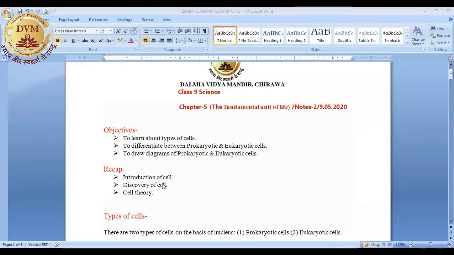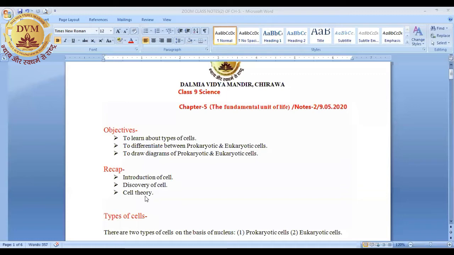Robert Hooke, while observing the bark of a tree under a self-designed microscope, observed some hexagonal chambers and named them cells. Next, we discussed the cell theory given by three scientists. So these we have already discussed yesterday.